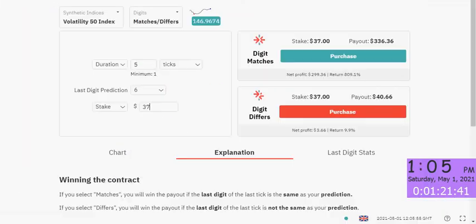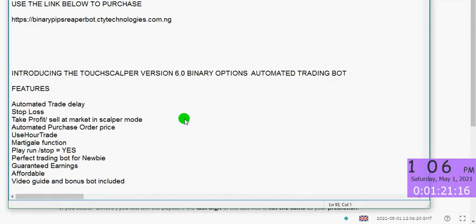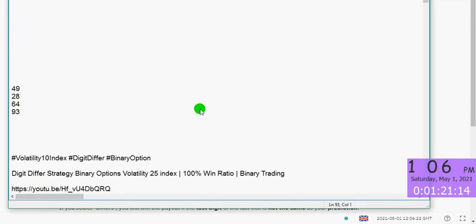So let's quickly place one trade since we'll be waiting for 2 minutes after each trade. We are trading the digits differ, and we are using the Smart Trader. I've logged in to the Deriv interface Smart Trader. This is the Volatility 50 Index. We dropped the Volatility 10 and 25, and this is the 50 Index digits differ strategy. We're going to be working with the numbers again and placing 4 trades.